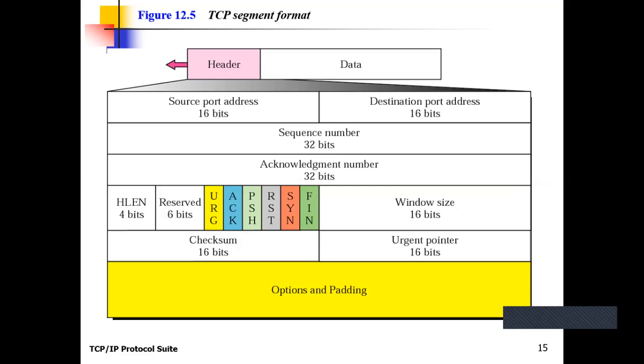Now the next field is the urgent field. The urgent field is related to the urgent pointer. Whenever the urgent pointer contains some data, that means the segment should specify that the urgent flag is set.